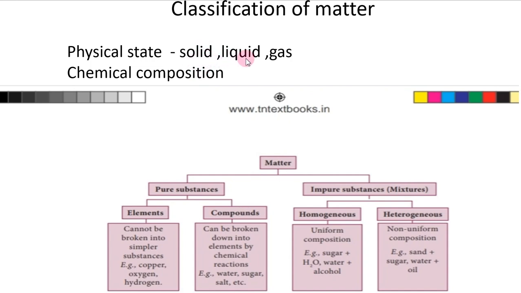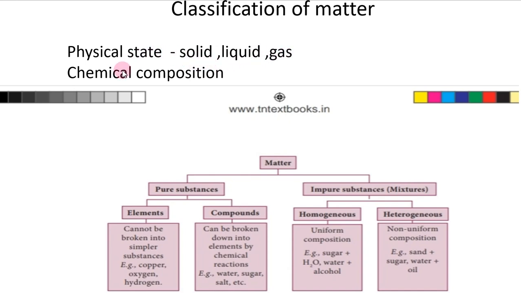In a liquid, the molecules are arranged loosely. In a gas, the molecules are arranged very loosely. So based on the physical state, matter is classified into 3 types. What are they? Solid, liquid and gas. You are very familiar with this topic, right?